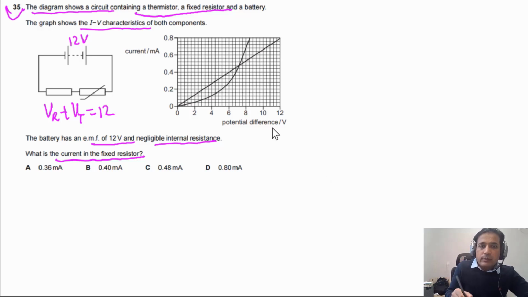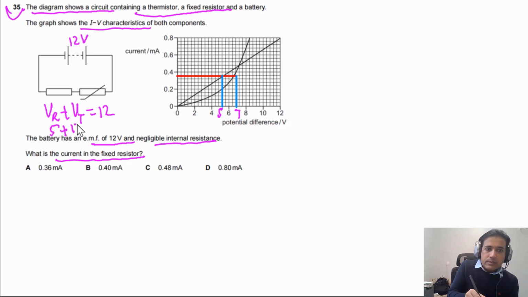Now if you look at this point, let's say here, we can draw the line here. We can also draw the lines from these curves down, and from this thermistor curve we can also draw the line at this point. Now if you look at these two, we can see this PD is 5 and this PD is 7. So it means 5 plus 7.